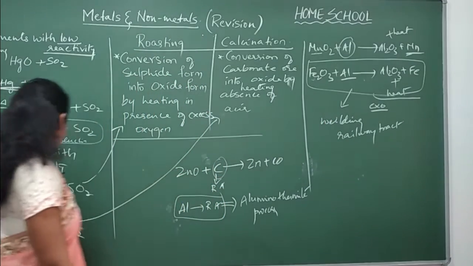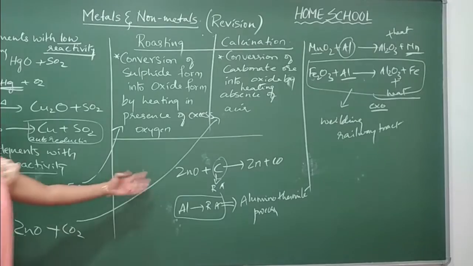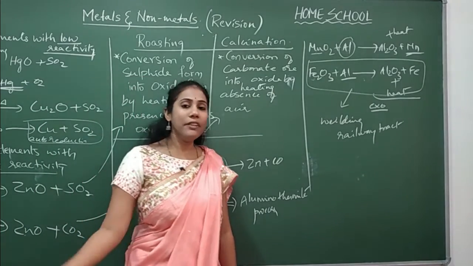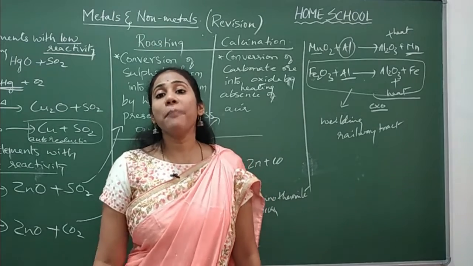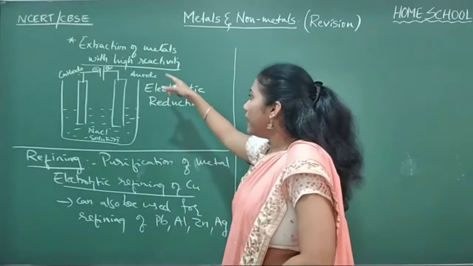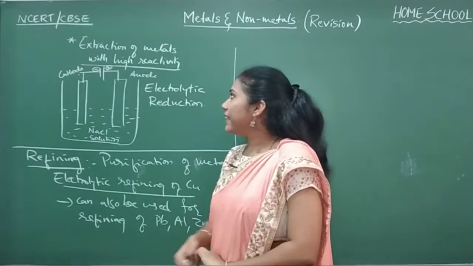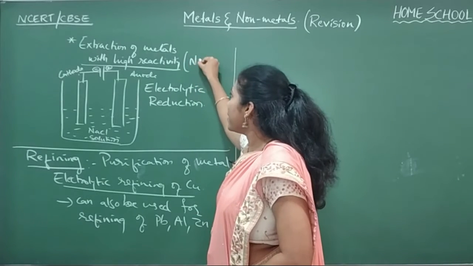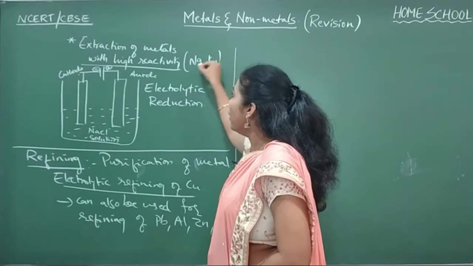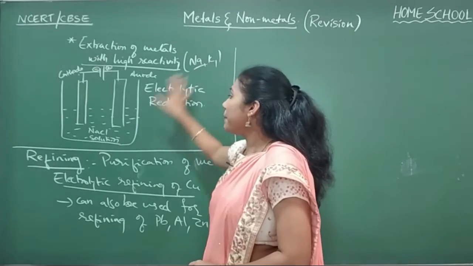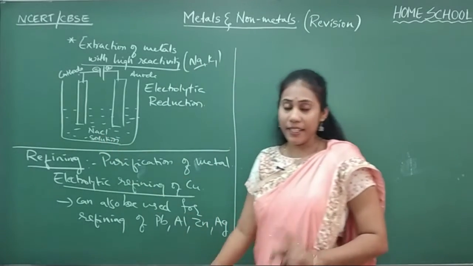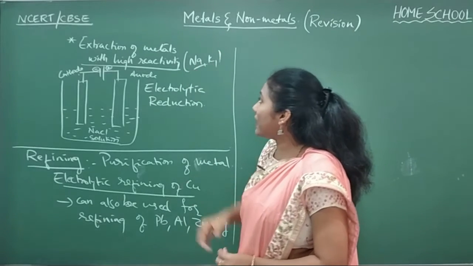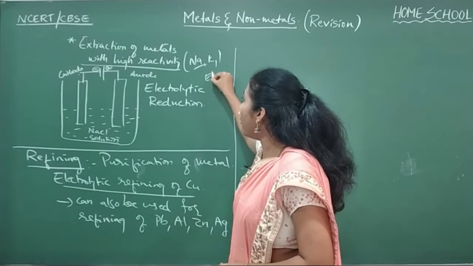Either in the second step carbon can be used as a reducing agent or aluminium can be used as a reducing agent. And now we will see the extraction of metals with high reactivity. So what examples come under metals with high reactivity? Sodium, potassium, yes or no? So usually sodium can be extracted from NaCl solution. And you know, to extract metals with high reactivity, we take the help of electricity here.